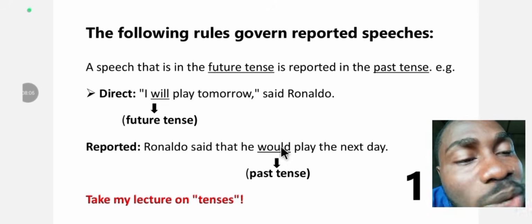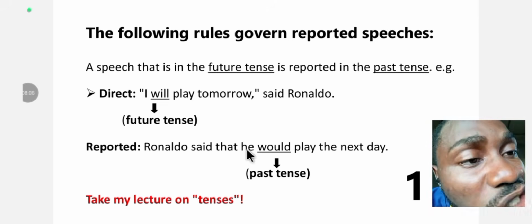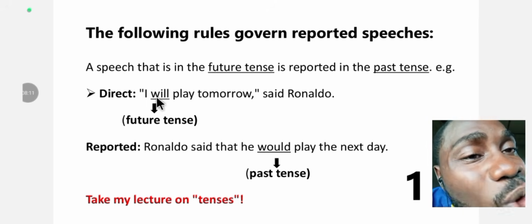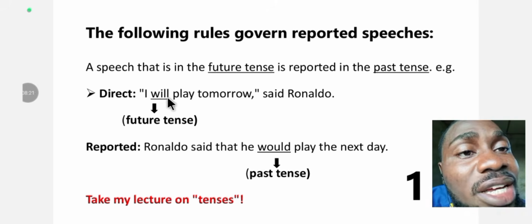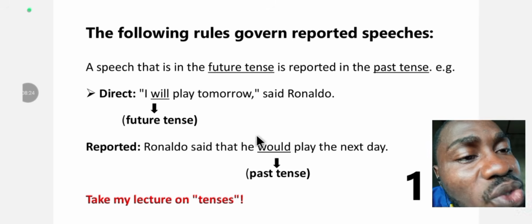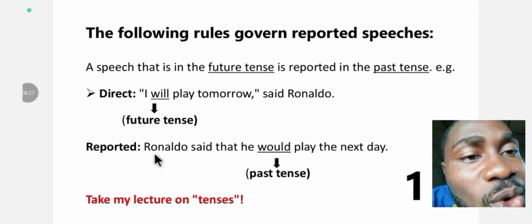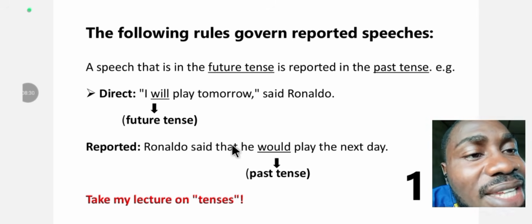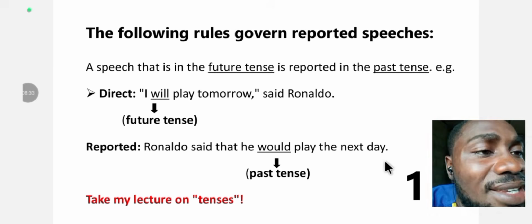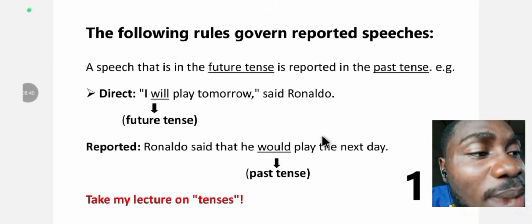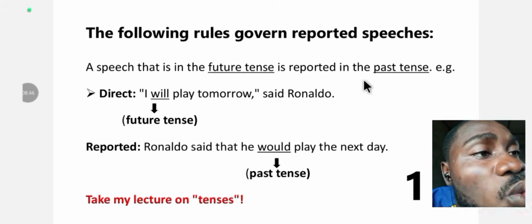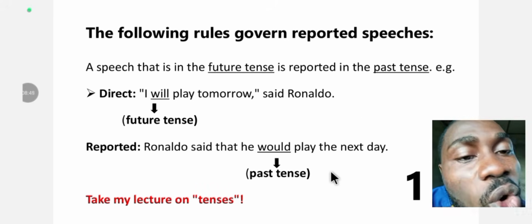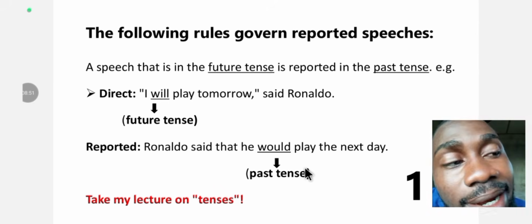Then, since we are converting it towards reported speech, we convert the what? The future tense, which is will. Obviously here, the past tense of will is what? Would. So it's expressed in would, past tense. So therefore, Ronaldo said that he would play the next day. We are going to talk more about the laws, but this is the first law, okay? Future tense changes to what? Past tense when reporting or when converting to a reported or indirect speech.